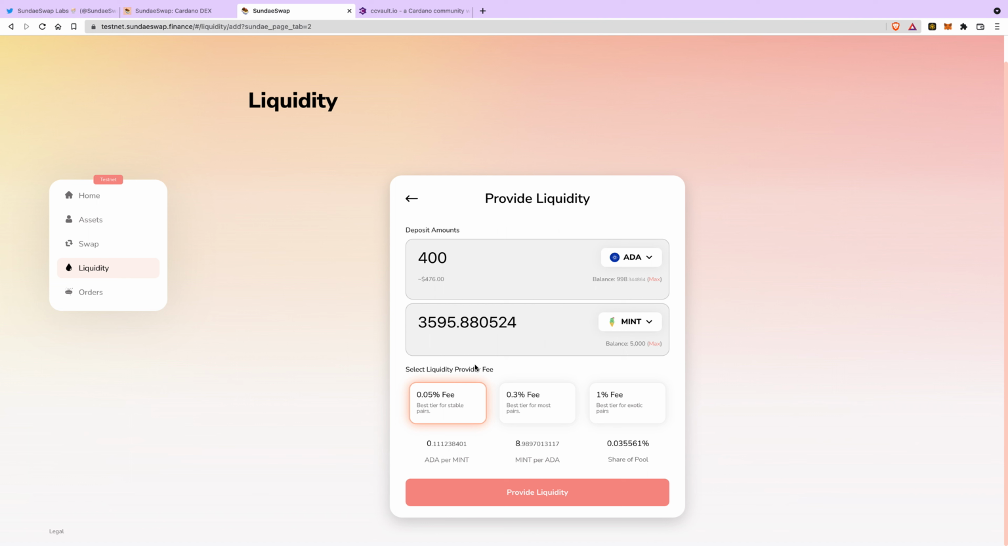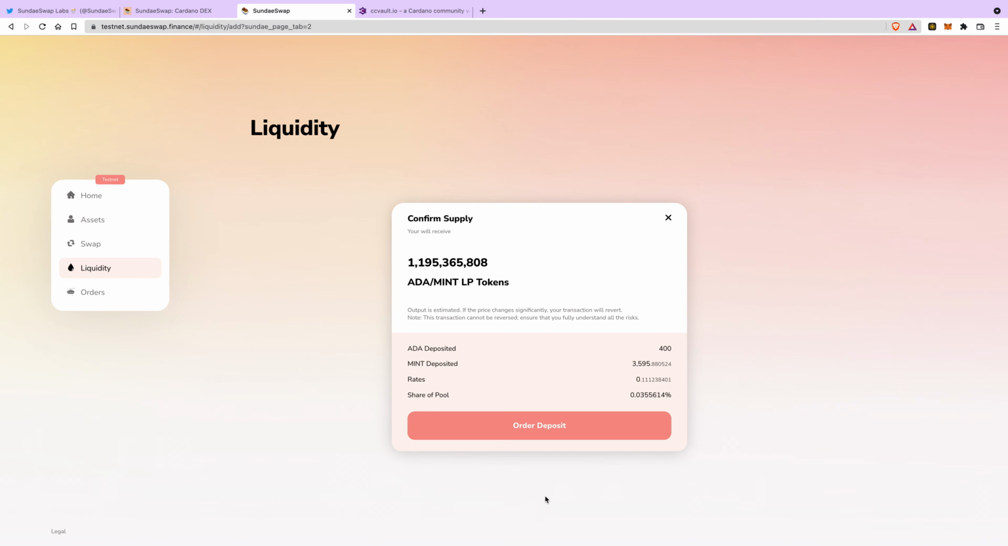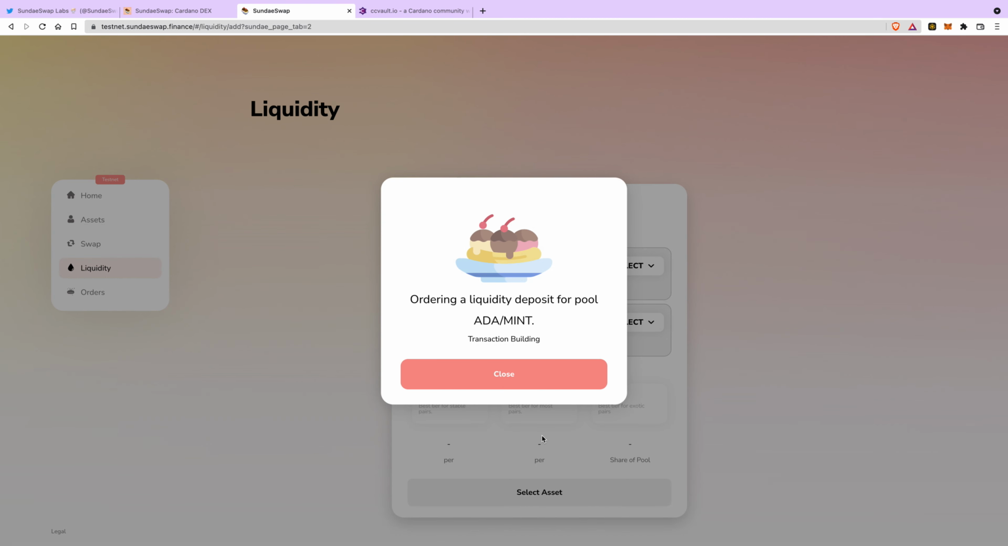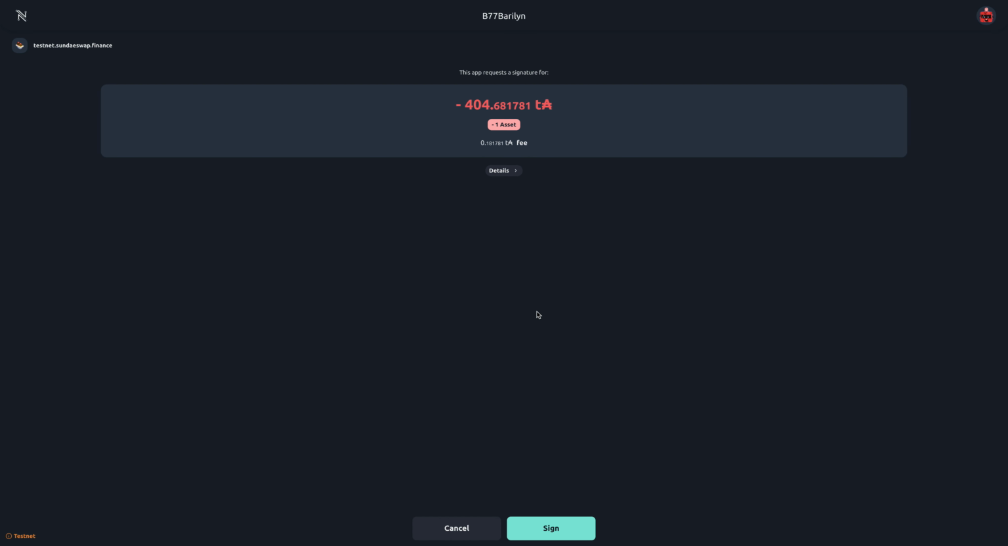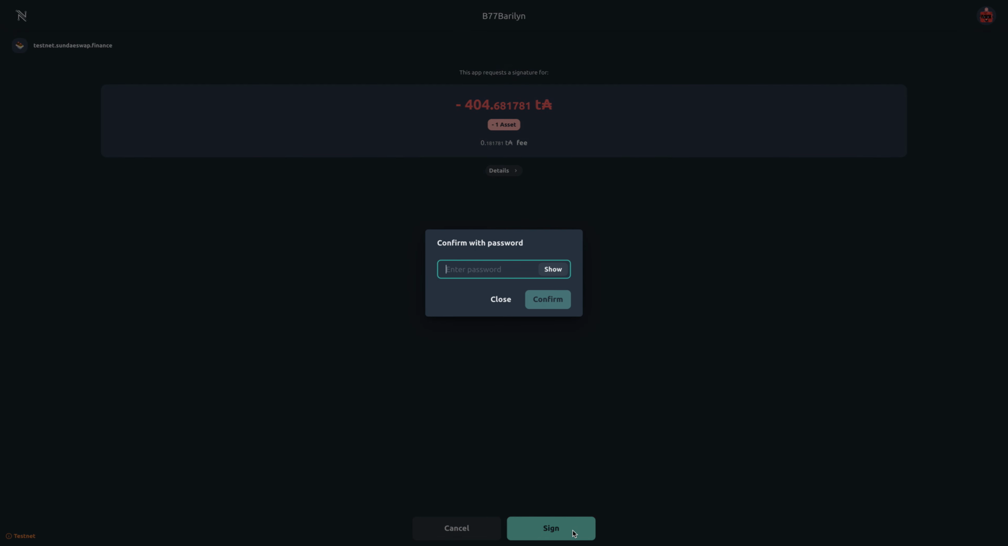So there's going to be this fee, and then I should just be able to provide liquidity. And then I confirm supply. I usually have to do that. Ordering a liquidity deposit for a pool. Okay, and then I sign it.